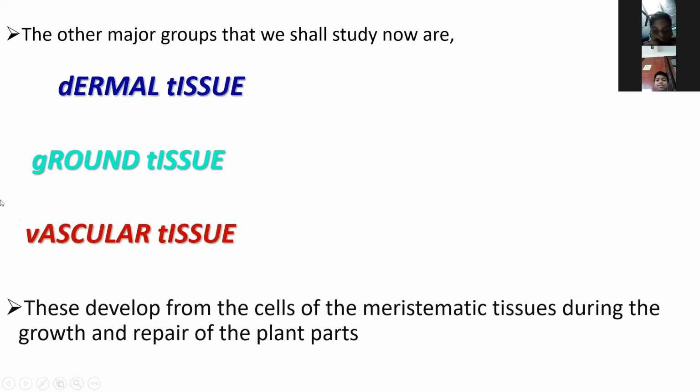Next, the other major groups that we shall study now are the dermal tissue, ground tissue, and vascular tissue.